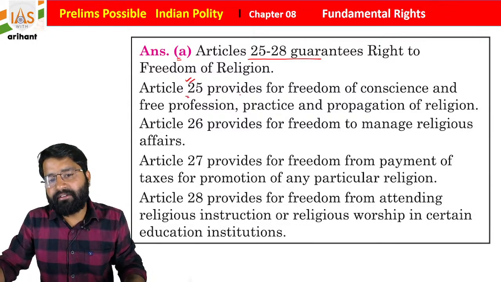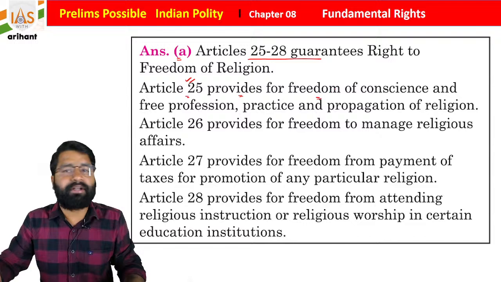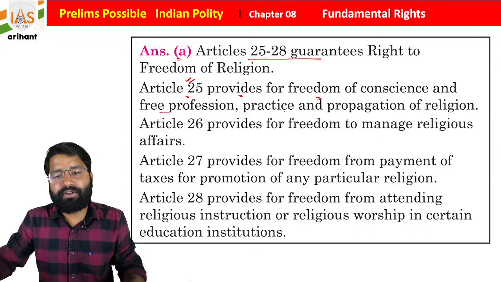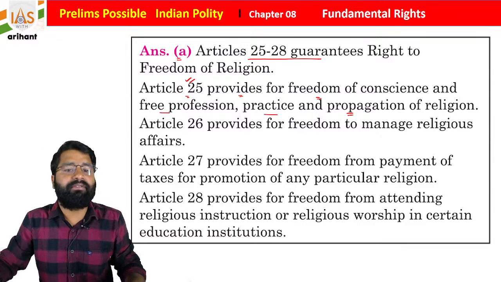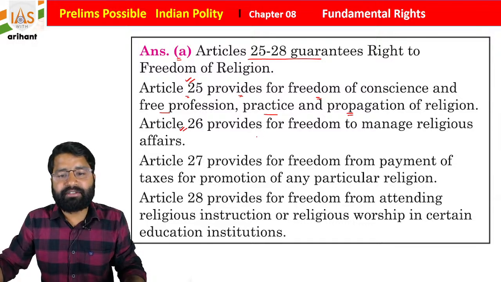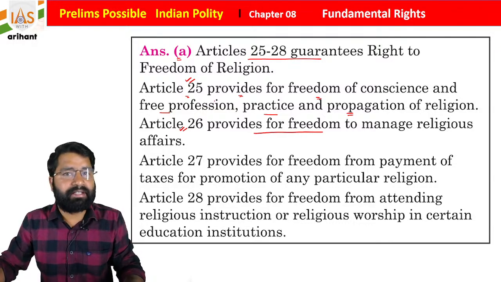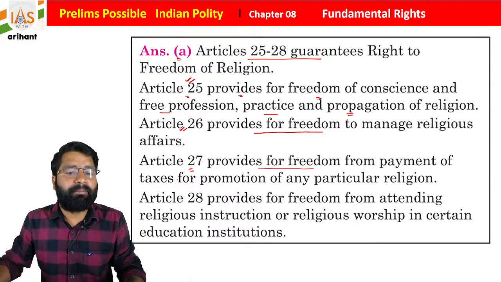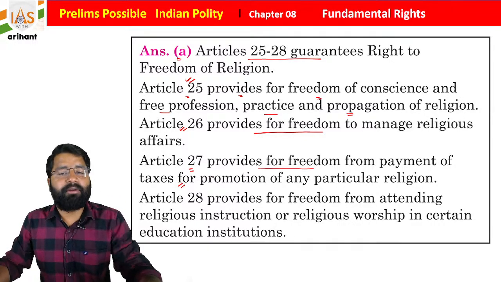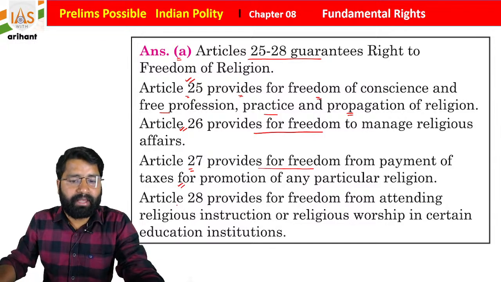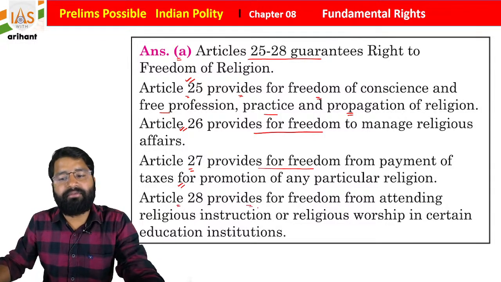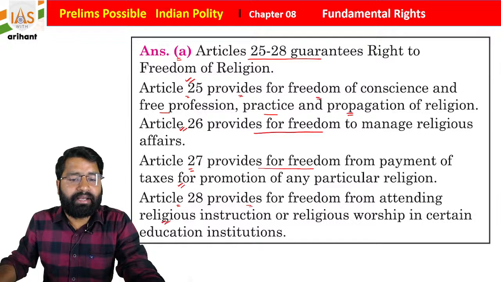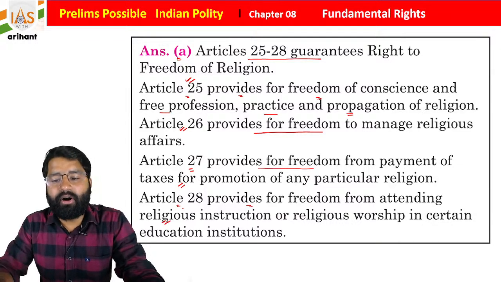Article 25 provides for the freedom of conscience and free profession, practice and propagation of any religion. Article 26 provides for the freedom to manage any religious affair. Article 27 provides for freedom from the payment of taxes for the promotion of any particular religion. Article 28 provides for freedom from attending religious instruction or religious worship in certain educational institutions. So no one is going to force.